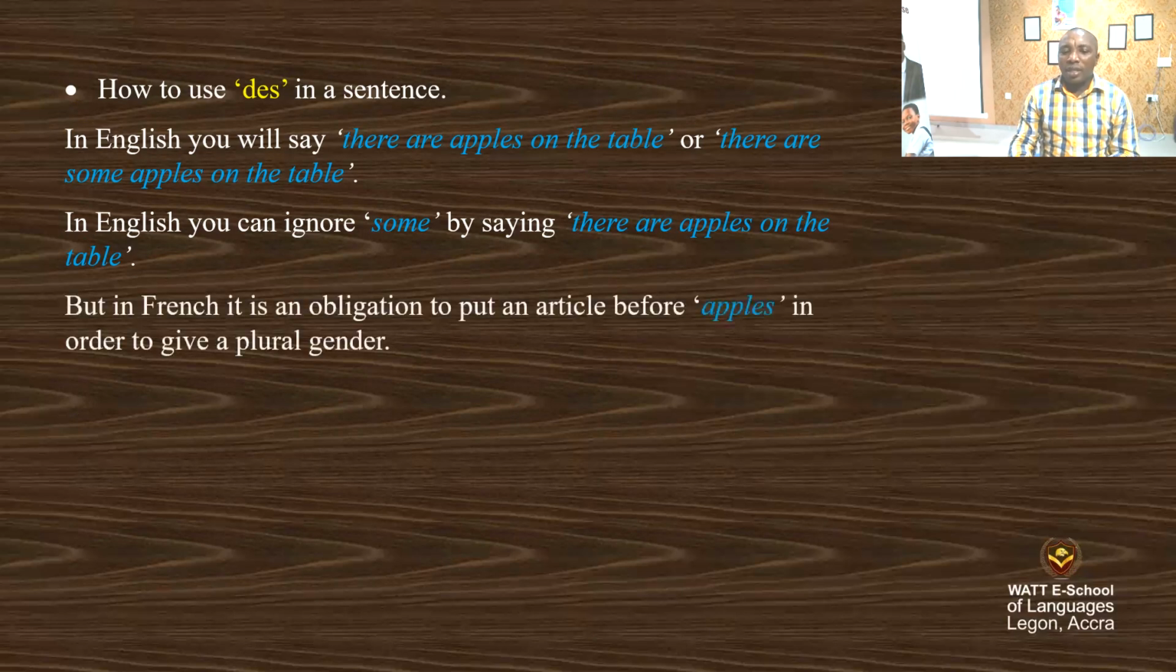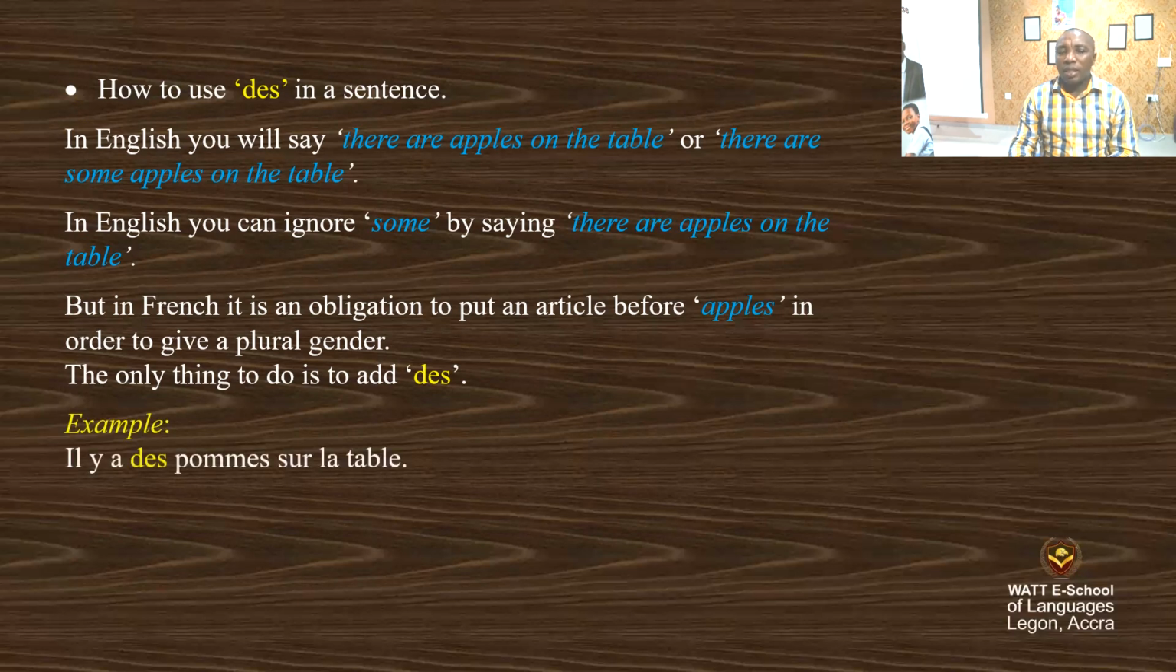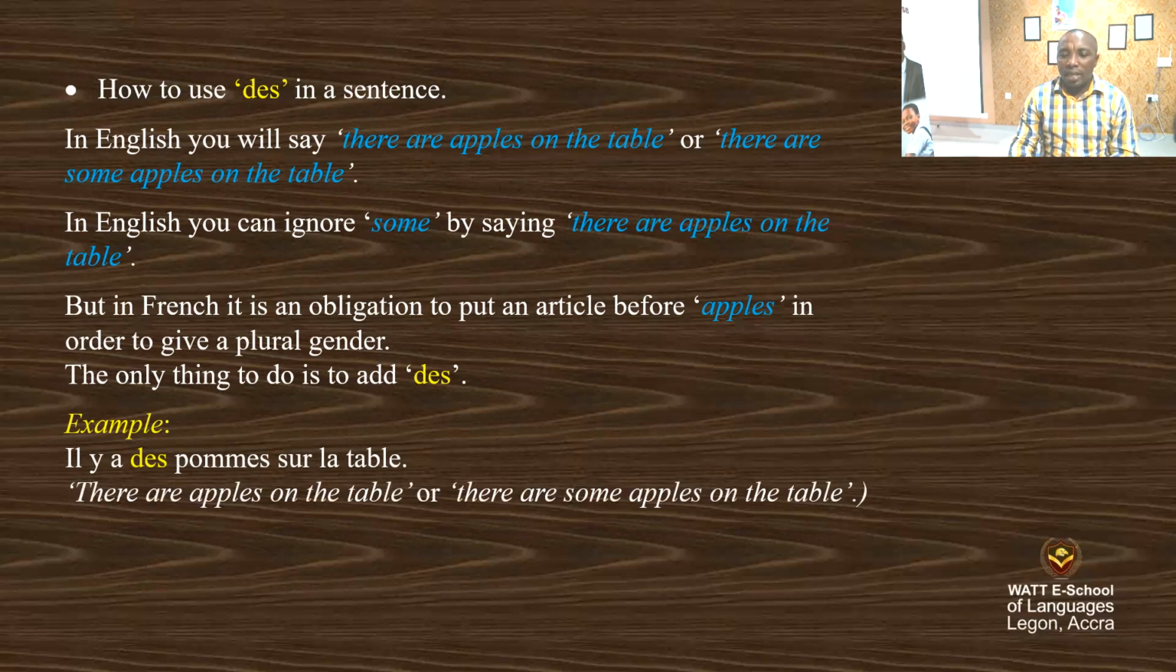But in French, what happens? It is an obligation to put an article before apples in order to give the plural. It is an obligation in French to put the article before the apples in order to form the plural. The only thing to do is to add des, D-E-S. Example, il y a des pommes sur la table. There are apples on the table. Or you can say, there are some apples on the table.